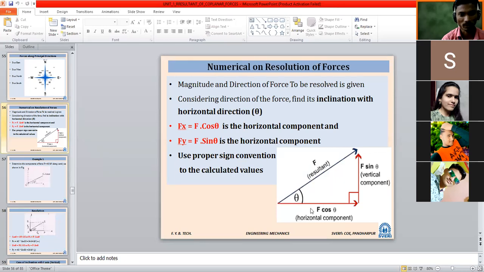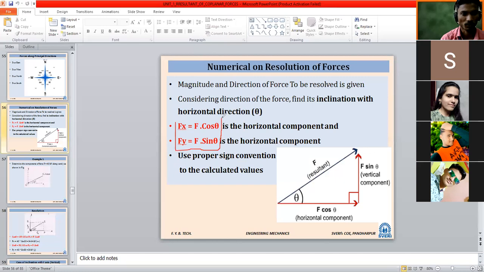In Marathi, I will tell: the axis with which the angle is given, with that we take cos. It is as simple as this. To find any component along that particular axis, we take cos of that angle. So these two very important formulas came.